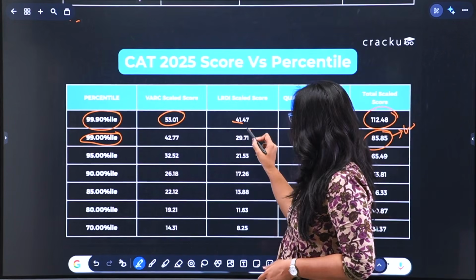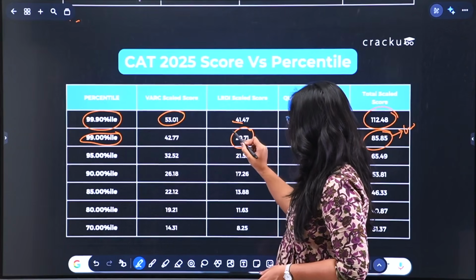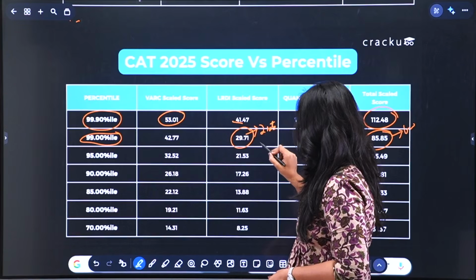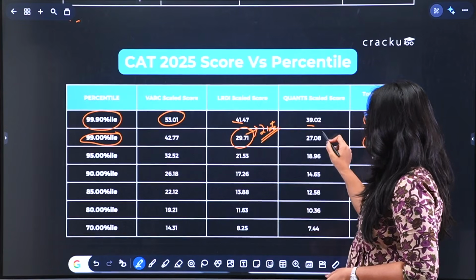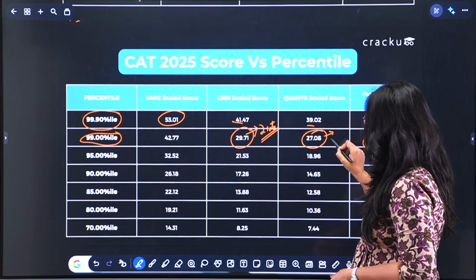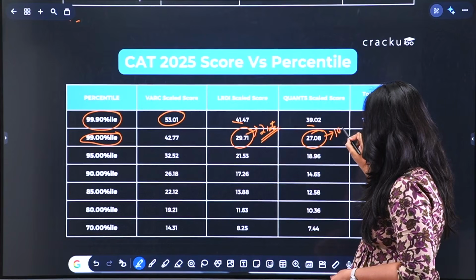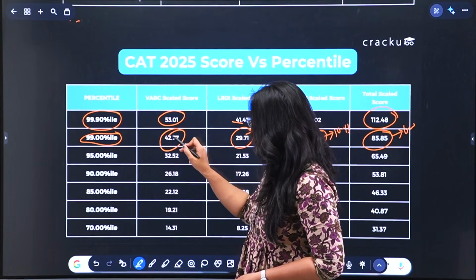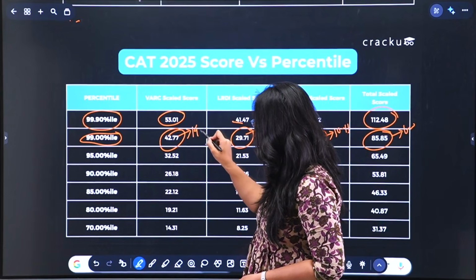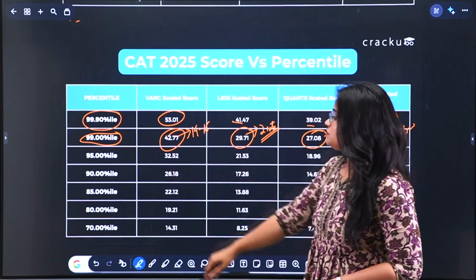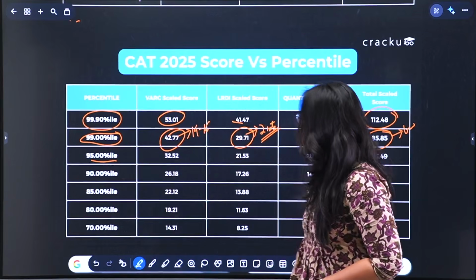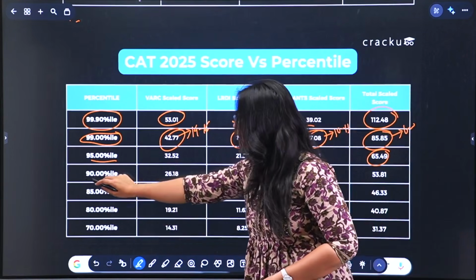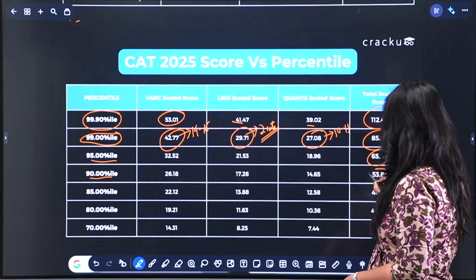Now, if you want to score 99 percentile in LRDI, your aim should be to solve at least 2 sets correctly. For 99 percentile in quants, aim to attempt 10 to 11 questions correctly. And for 99 percentile in VRC, your aim should be to attempt 14 to 16 questions correctly. Now, if you see 95 percentile, it needed a score of about 65.49. And for 90 percentile, you need to have a score of 53.81.